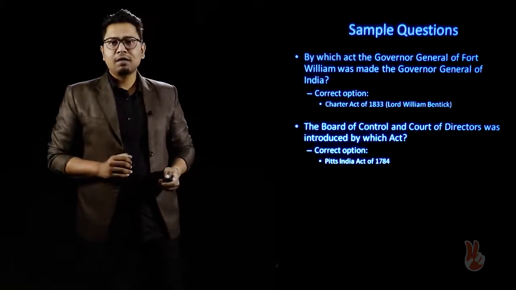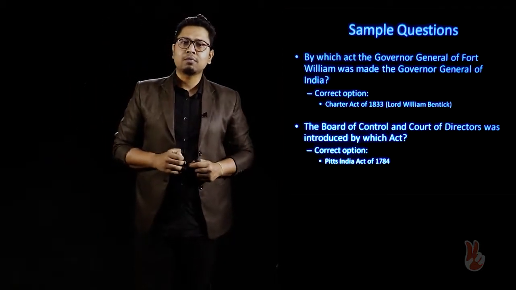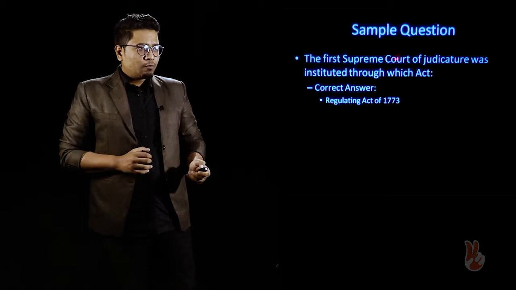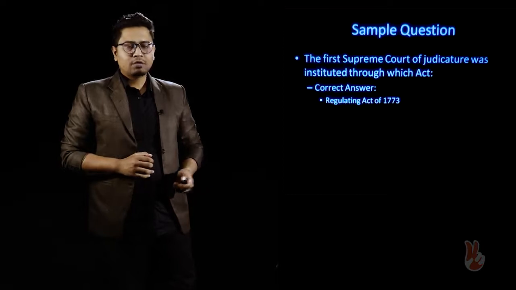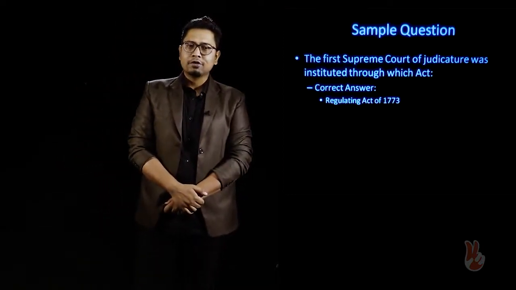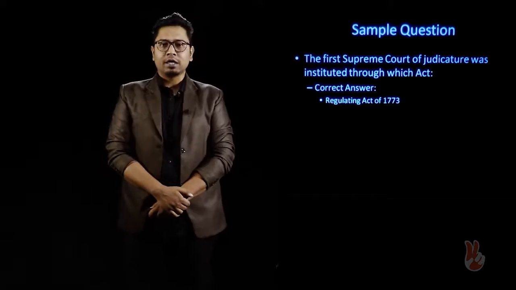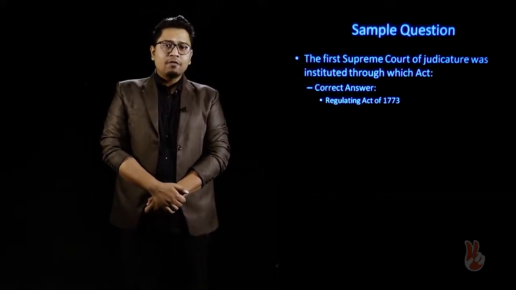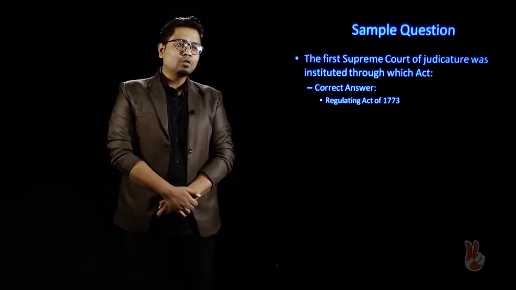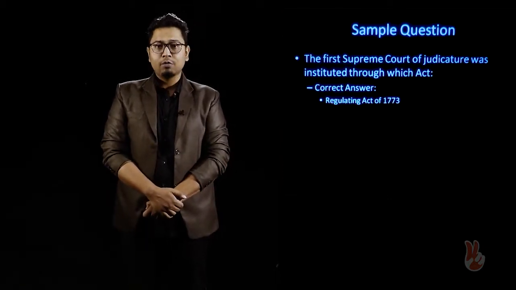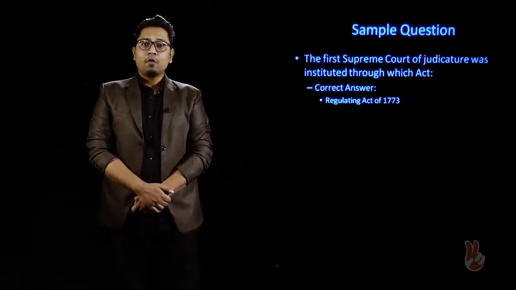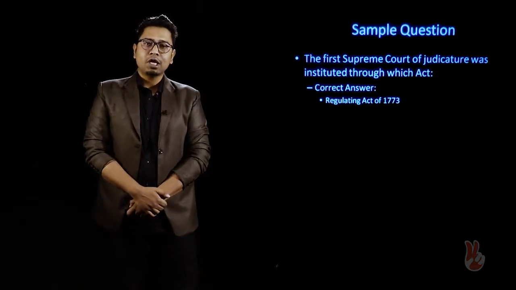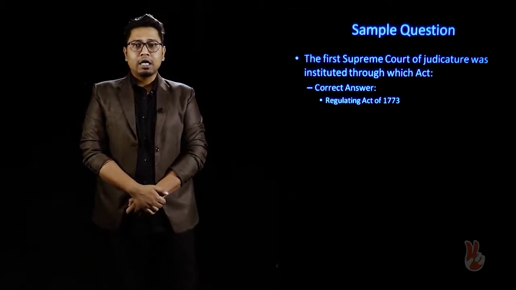It was named Pitt India Act because it was passed by the British Prime Minister at that point of time, William Pitt. Now, moving forward, the first Supreme Court of Judicature was instituted through which act? Before we move into the Regulating Act of 1773, as we already talked about, this act tries to provide a regulation of the company's affairs within India. The first Supreme Court was also instituted through the Regulating Act of 1773. However, what was the name of the first Supreme Court? The name of the first Supreme Court was the Supreme Court of Fort William, because it was located within Fort William in Calcutta, in the Bengal Presidency.